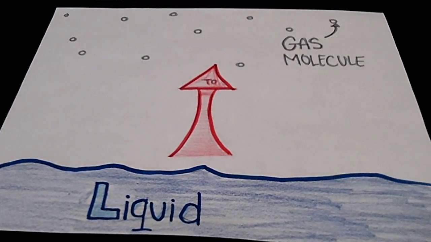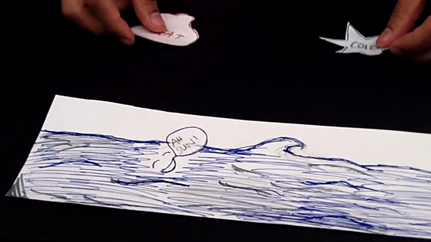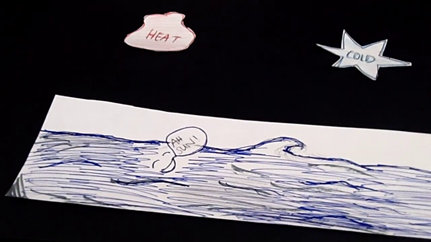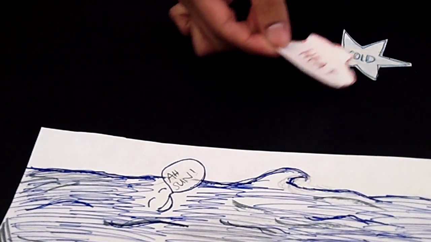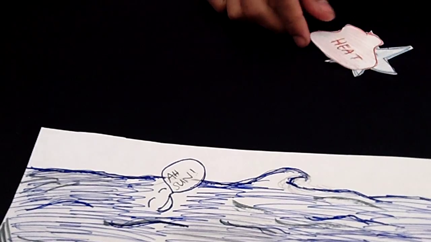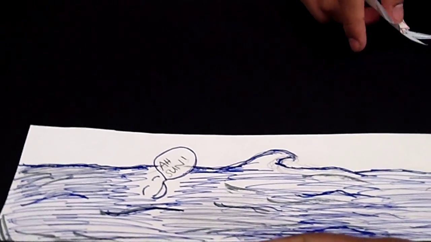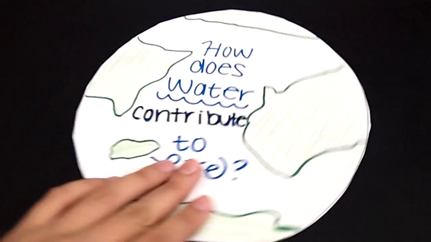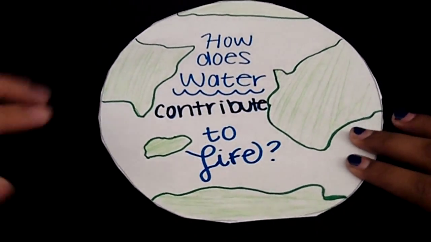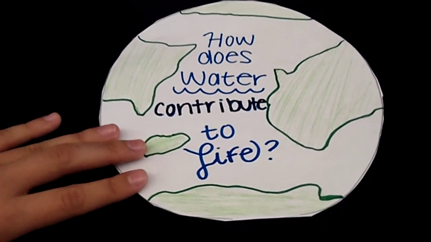The moderation of temperature. Water moderates air temperature by absorbing heat from the warmer air and releasing the stored heat to cooler air. Water can absorb or release relatively large amounts of heat with only a slight change in its own temperature. How does water contribute to life?